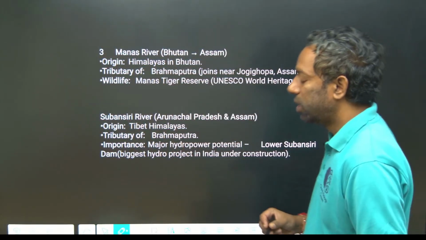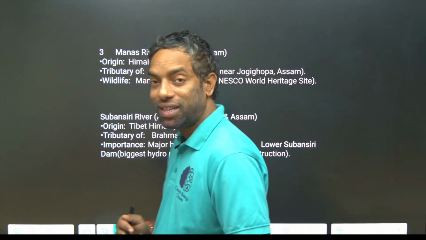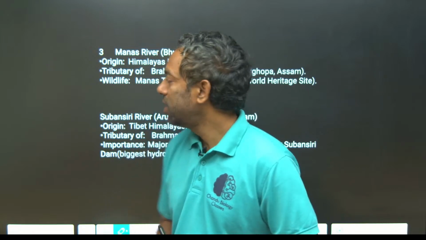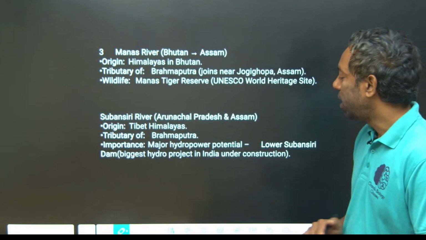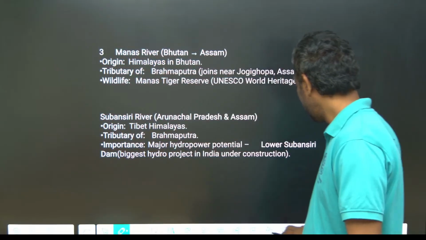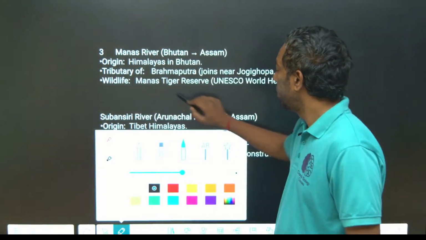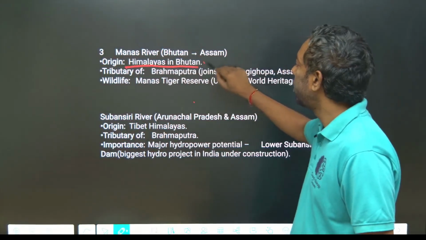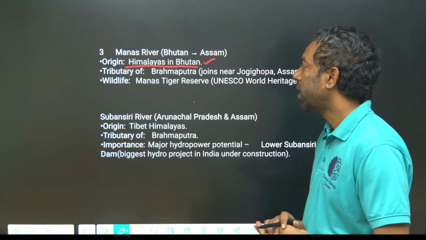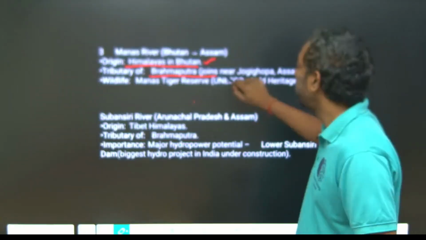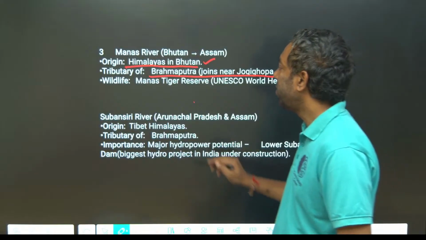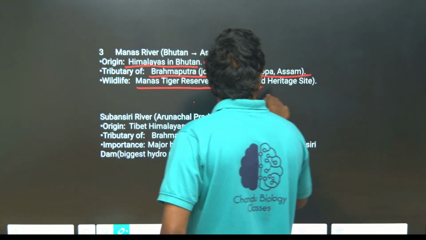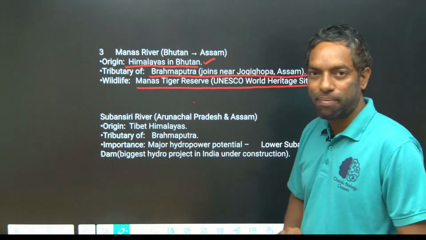After the Barak river system, there is the river Manas, the most important eastern state river. Where does Manas originate? In the Himalayas, Bhutan. It is a tributary of Brahmaputra, joining it in Assam. Its wildlife area is the Manas Tiger Reserve, a UNESCO World Heritage Site.